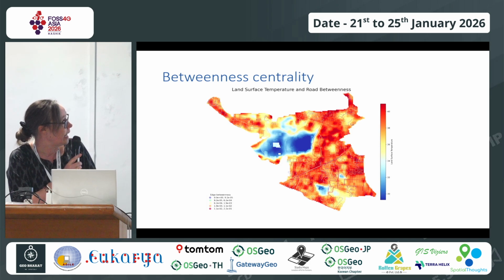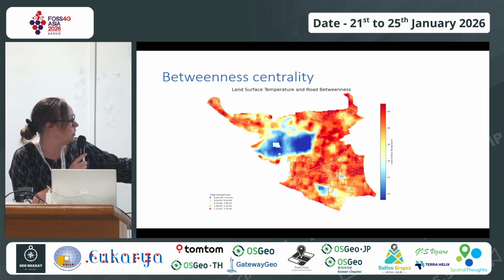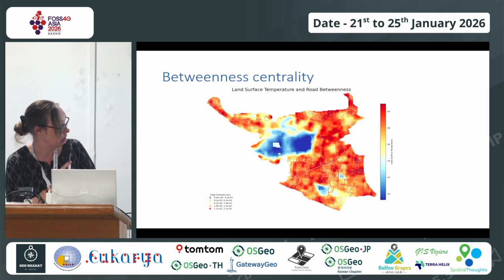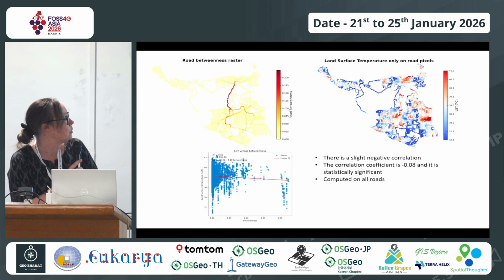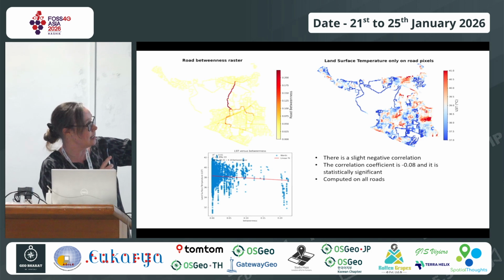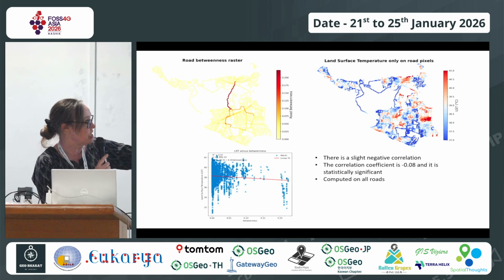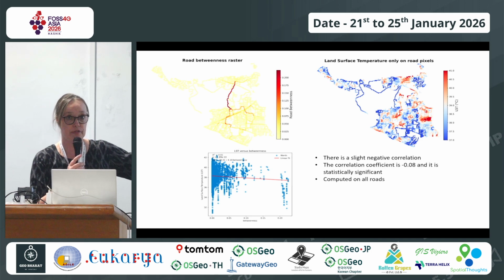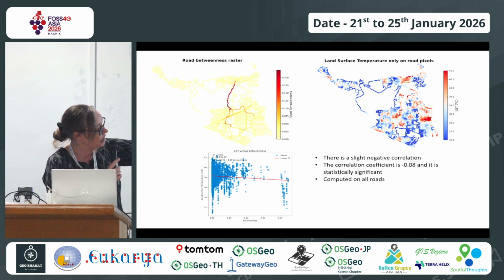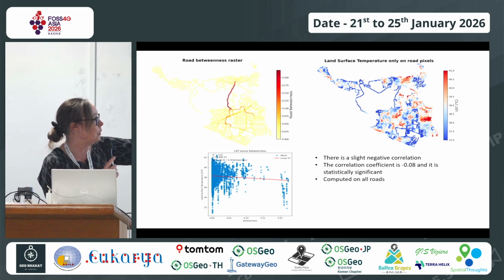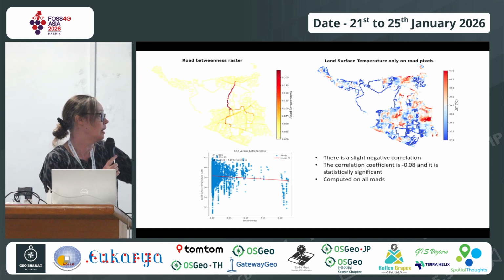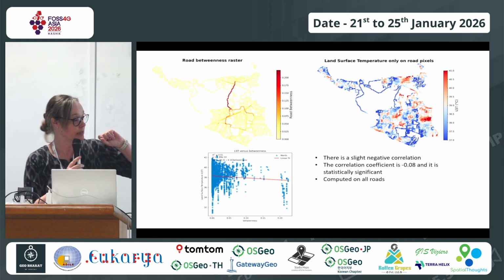So this is again overlaying the edge betweenness, so the street, with the land surface temperature. This betweenness raster is just some visualization. Then I extracted the pixels, the road pixels only, from the LST, and here I plotted them. So there is a slight negative correlation, which we would not expect.